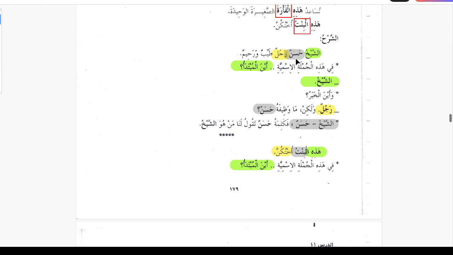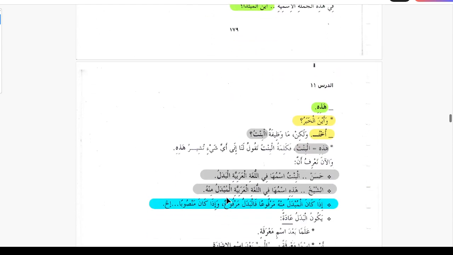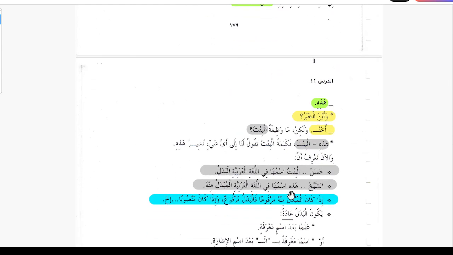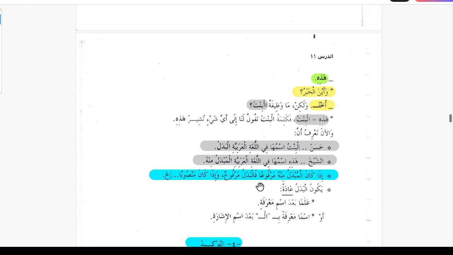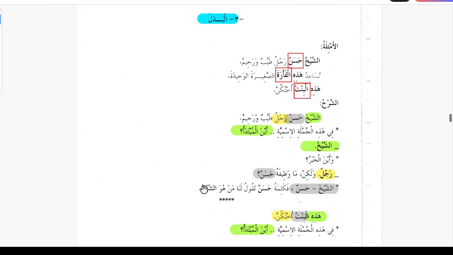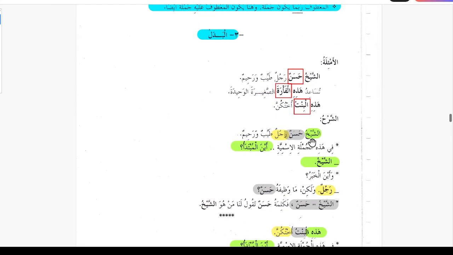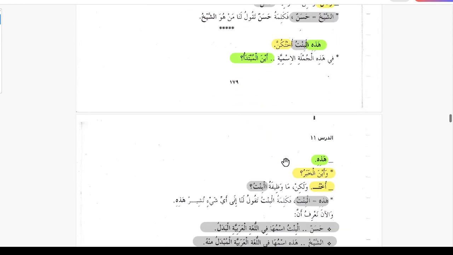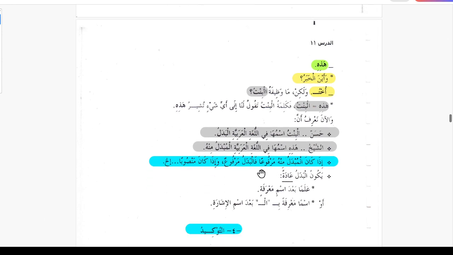So this is called in Arabic badal, and a shaykhu is badal minhu, mubdal minhu. So iza kana mubdal minhu marfoon fa badal marfoon, and mansoob and mansoob. So if this mubdal minhu is marfu, badal is going to be marfu. If it's going to be mansoob, this is going to be mansoob, and this is going to be majroor, this is going to be majroor. So the badal is going to follow its mubdal minhu.